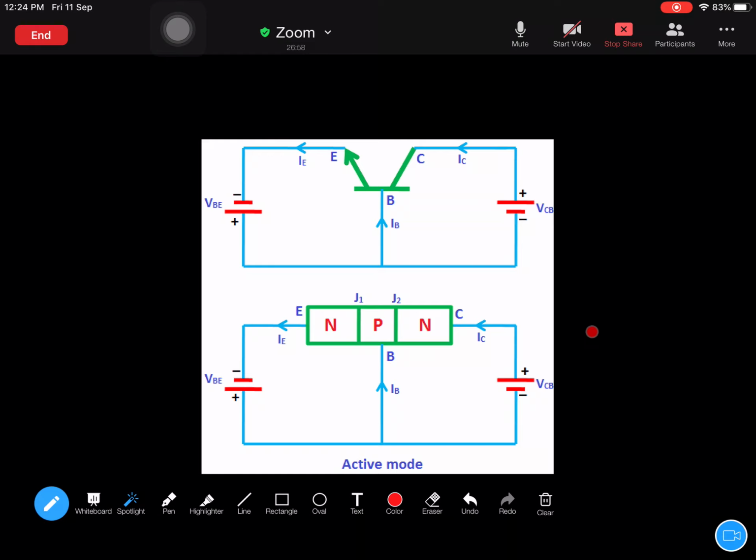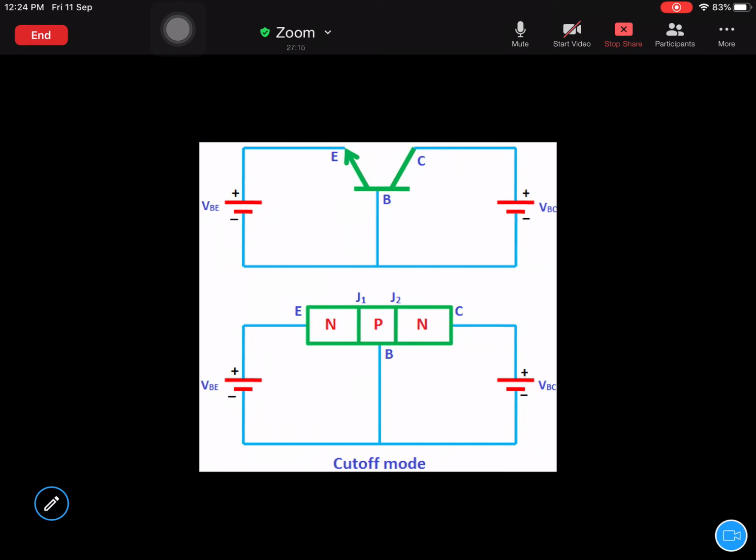Okay, so if you want a CB configuration transistor circuit to act like an amplifier, then you have to make the input side forward bias and the output side reverse bias. Remember that. But in cutoff mode, if you see this and this, both input and output side are reverse bias.